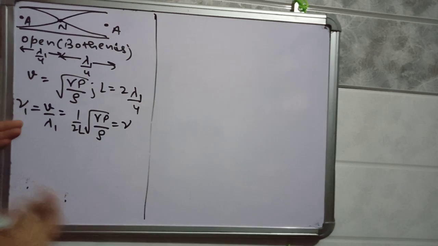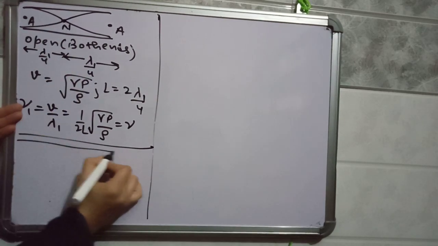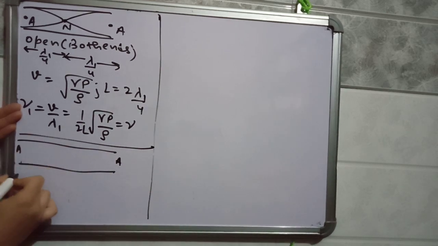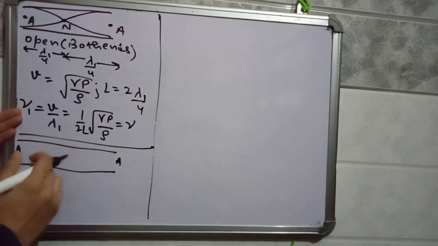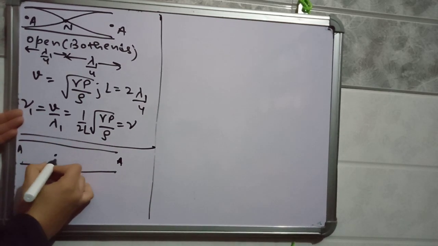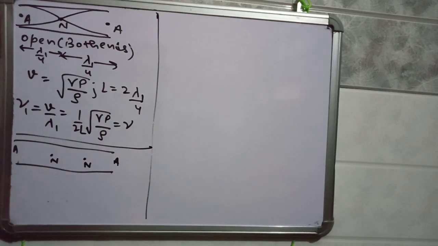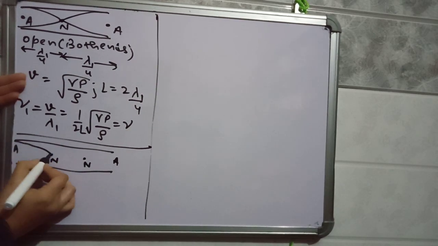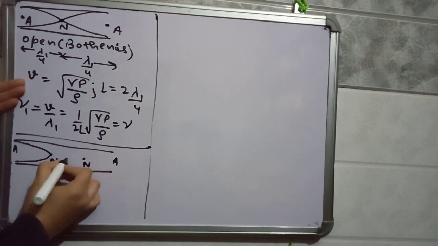Now another way of having stationary waves in an open pipe: suppose there is an open pipe, the particles at the open ends will surely have maximum displacement. It means they are forming antinodes. Now suppose there are two node points here. If there are two node points, the disturbance will be like this, and in between two node points there is an antinode point.